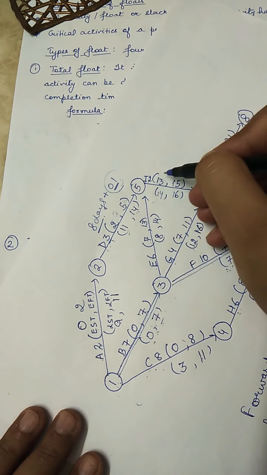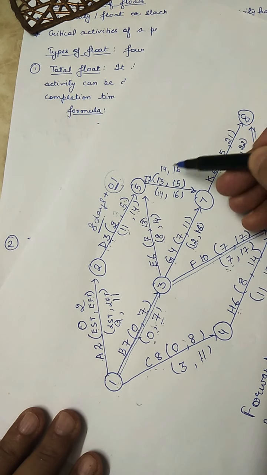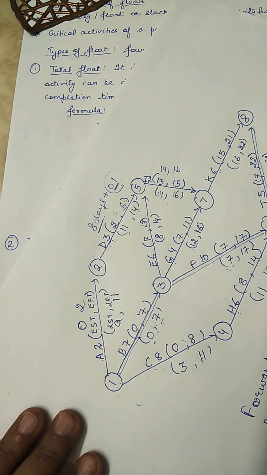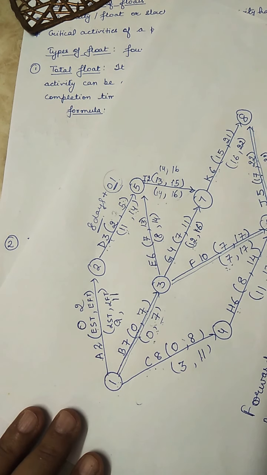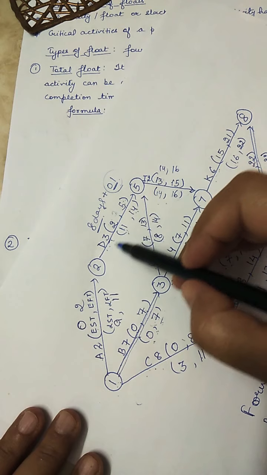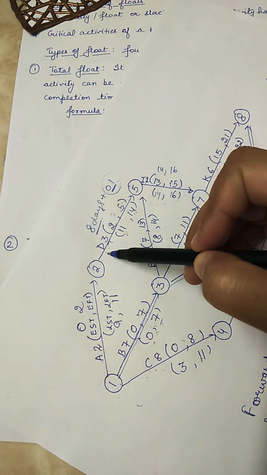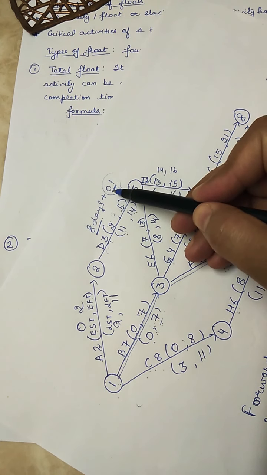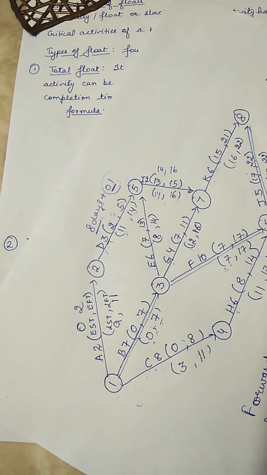Now you can say if this becomes 14 and this 16, the above values will become similar to the lower values, and it will become a critical activity. And critical activities do not have float, so they cannot be flexible, they cannot waste time, otherwise the project gets delayed. So it becomes critical. Okay, so the total float includes free float as well as the interfering float, and this is how it is calculated.